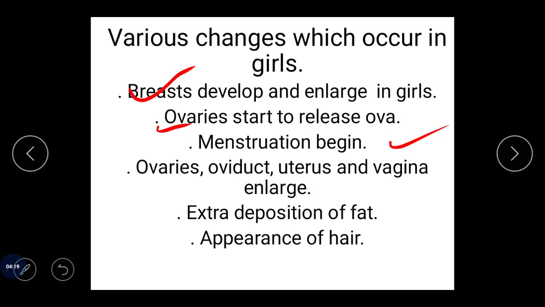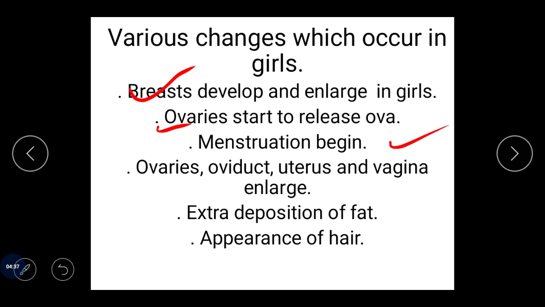After that, along with blood and mucus, the lining of blood and the egg is shed or released out, and that is called the flow of blood. That is called menstrual flow, and it usually begins this cycle. This is a cyclic process.